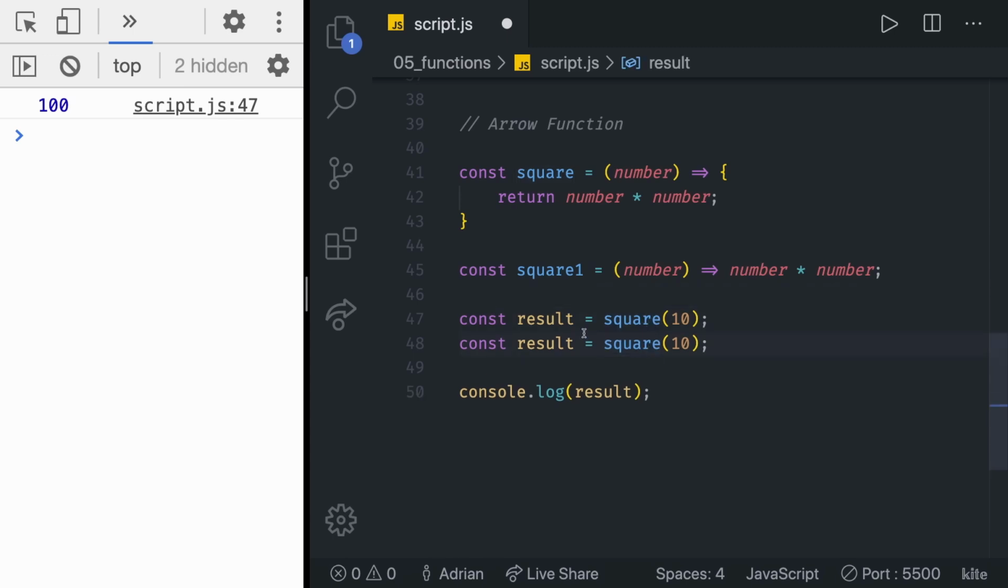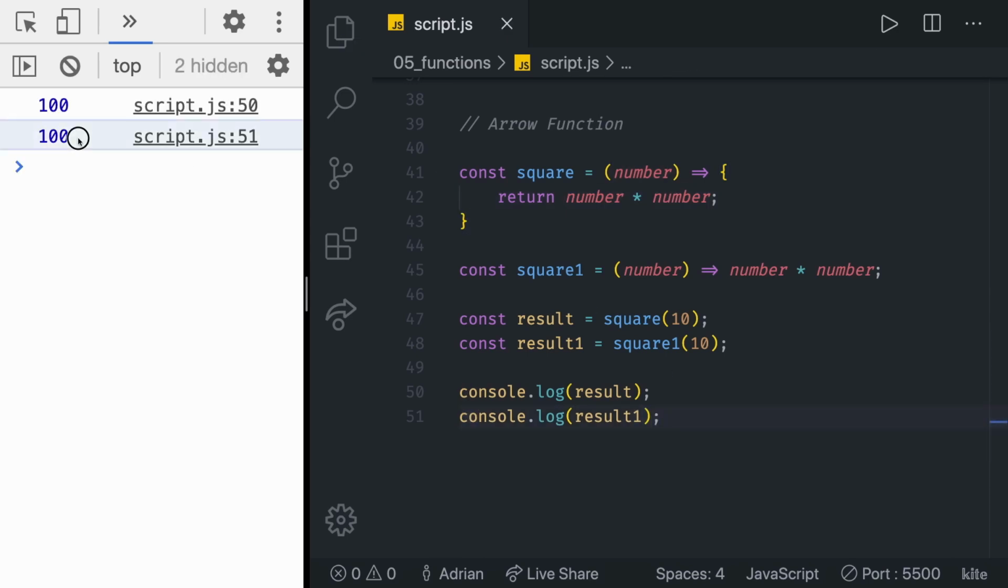Now we can make a variable called result1, which is going to be equal to the call of the square1 function. That's this one right there. And now let's also console log the result1. And as you can see, we get 100 and 100, which means that these two functions are identical. As you can see, this one is just a bit more concise.